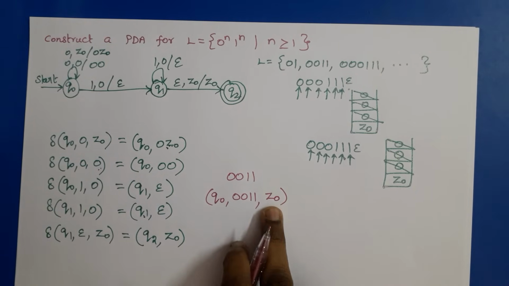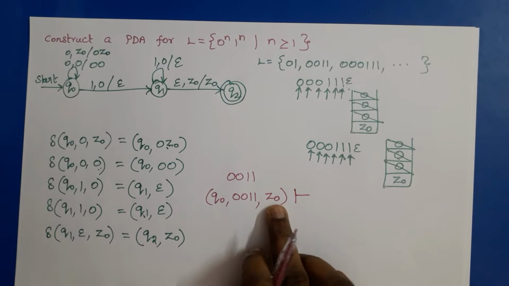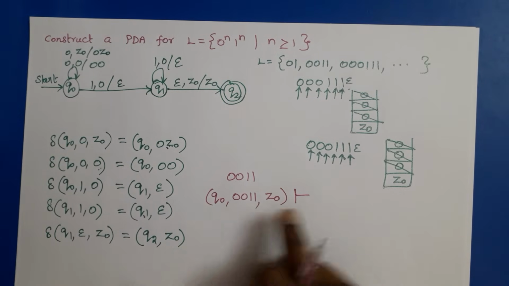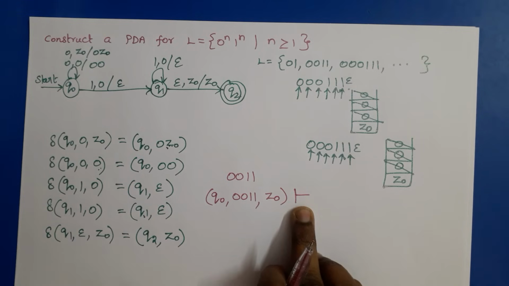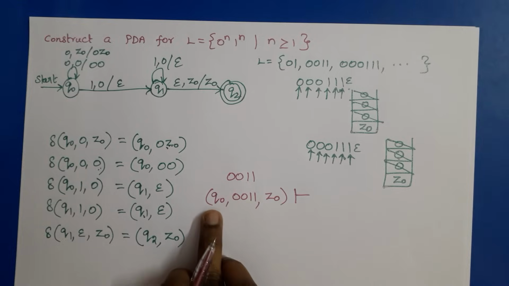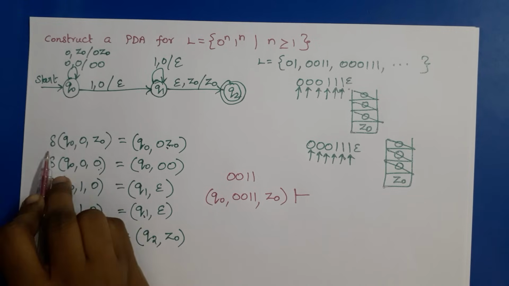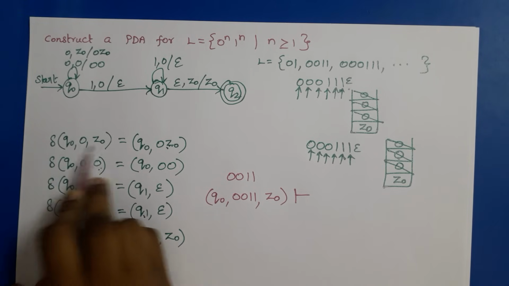Z0 is at the bottom of the stack, so it indicates the bottom of the stack. Then we write the turnstile notation here, and by following the transitions we can make the moves. So Q0, 0011, Z0: delta of Q0, 0, Z0 means we have to follow this.